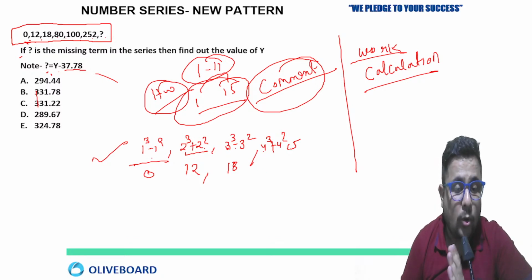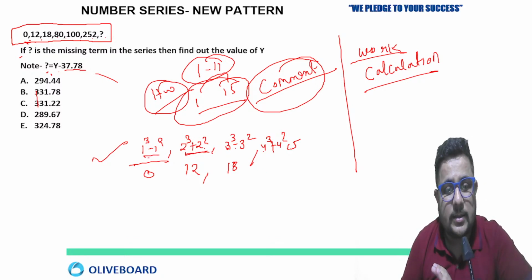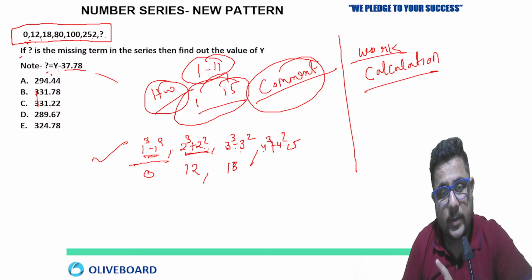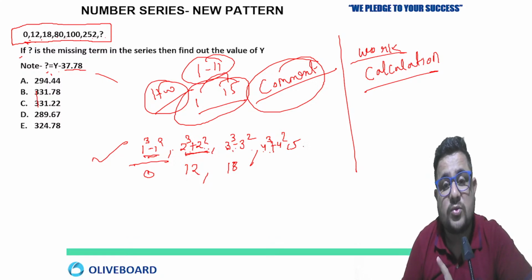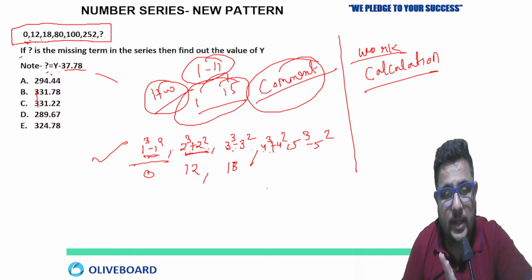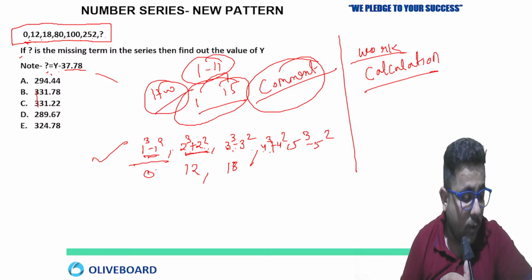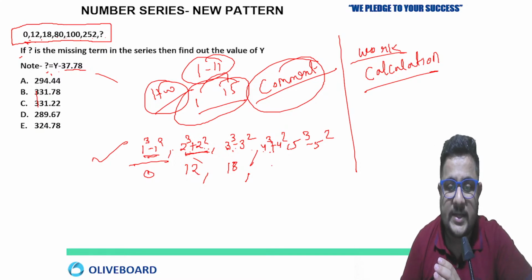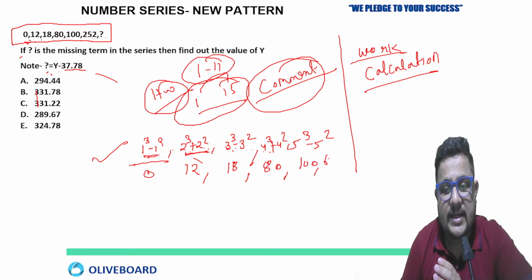Now you are getting my point. On an alternate basis: 1 cube minus 1 square, then 2 cube plus 2 square, then 3 cube minus 3 square, 4 cube plus 4 square, then 5 cube minus 5 square. So on odd places we are taking their differences, and on even places we are taking the sum of the square and cube of the same number, starting from 2. Now 4 cube plus 4 square is going to be 80, 5 cube minus 5 square is going to be 100, and 6 cube plus 6 square is going to be 252.